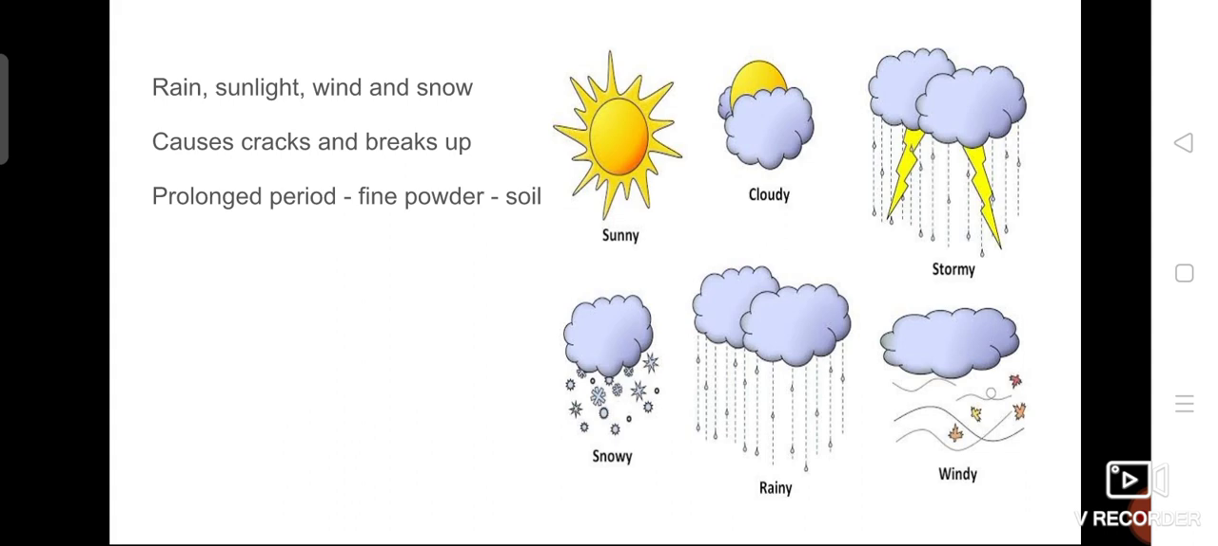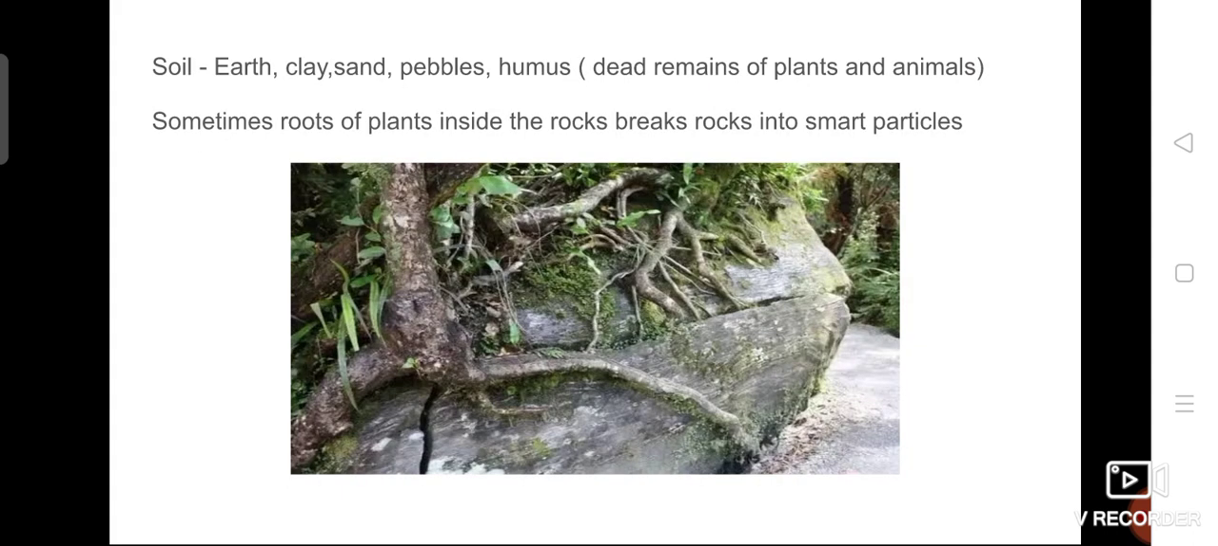So over a prolonged, continuous period of these repeated seasonal changes, the rocks are broken down at last into a very fine powder. That powder is called soil. Have you all understood? Initially, when the earth was formed, at that time only huge rocks were there. Later, because of these climatic changes, they crack and break down into a fine powder, that is called what? Soil.